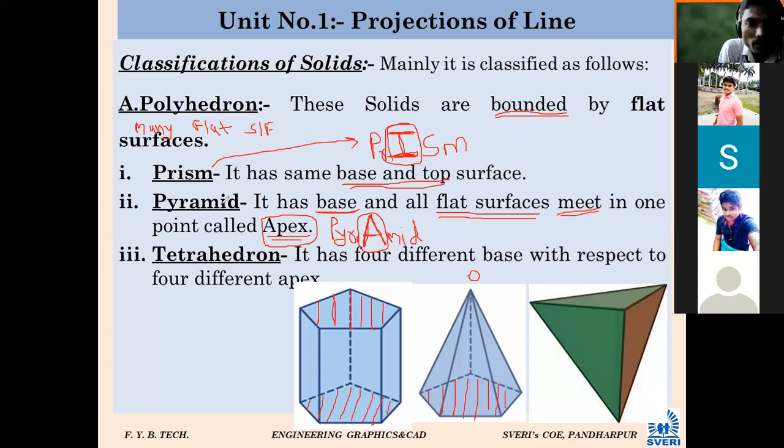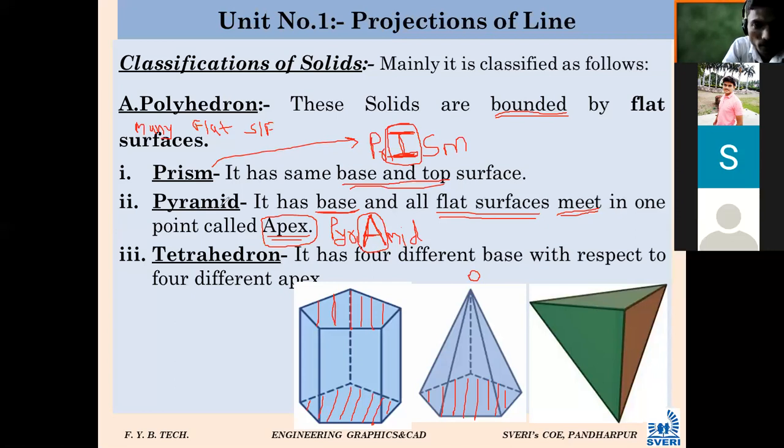Prism. Prism only. But what is the specific name? Pentagonal prism. Likewise, square prism, triangular prism, then pentagonal prism, hexagonal prism. Likewise, more specifically, this object is a pentagonal prism.